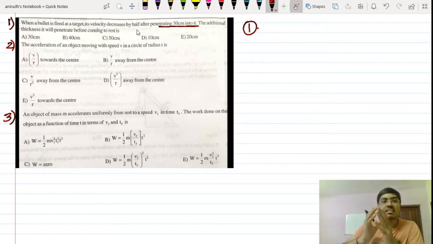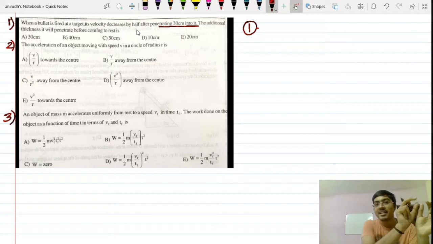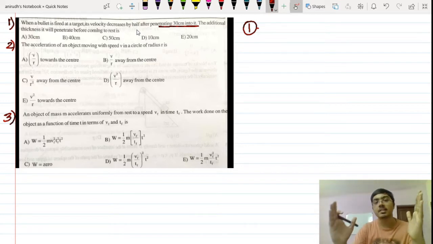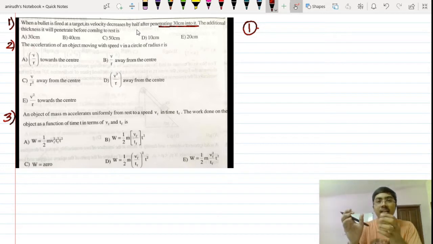Let's say that this particular target is a very thick wooden wall. So it starts penetrating from the first side and goes 30 centimeters inside, and then after it completes the 30 centimeters, its velocity becomes half of the initial velocity. Find the additional thickness it will penetrate before coming to rest.